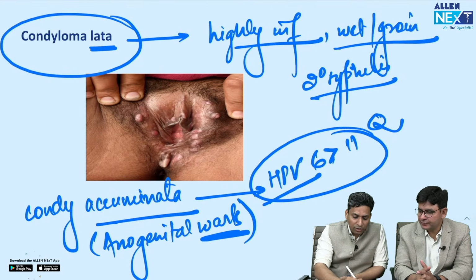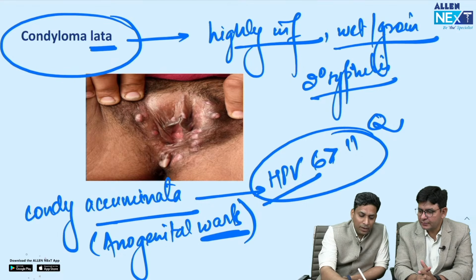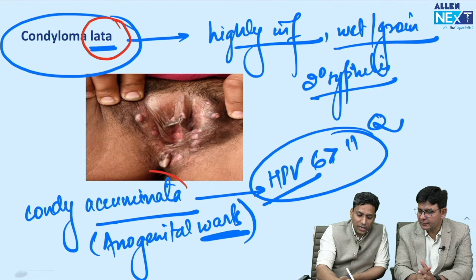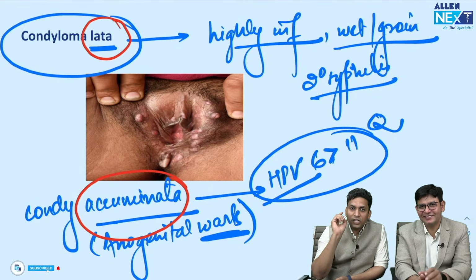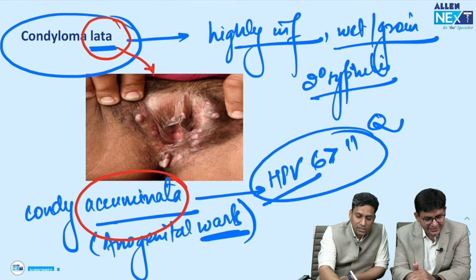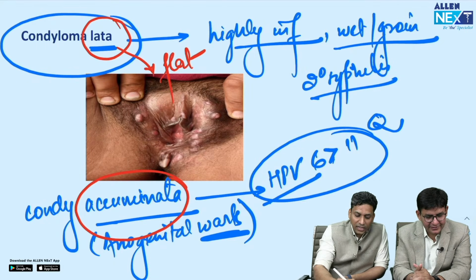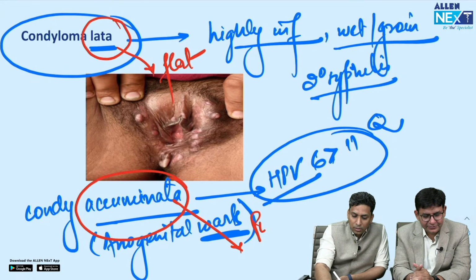Okay, and there is one more point which you can remember: here it is written lata and here it is written acuminata. So if you go for the literal meaning, lata means flat and acuminata means pointed.